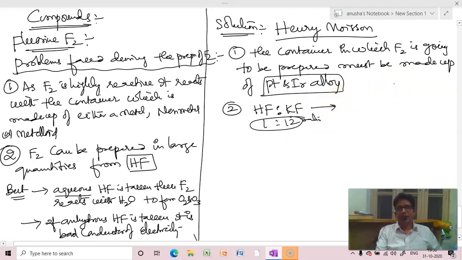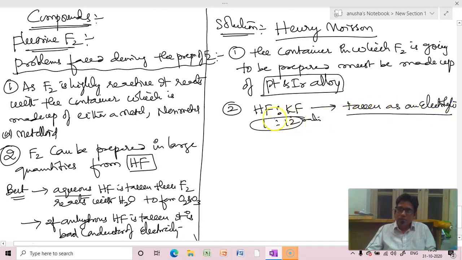So in this ratio, HF and KF are taken as an electrolyte, which is nothing but KHF2, which doesn't have water at all.